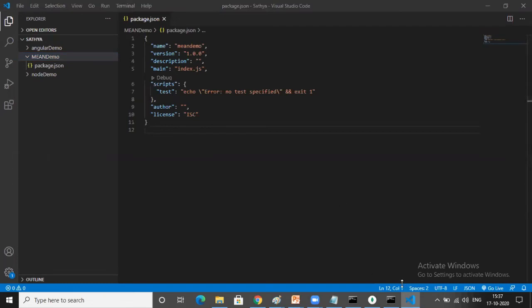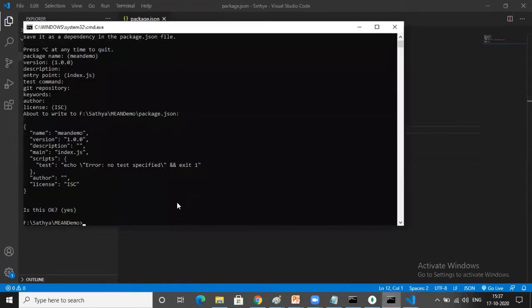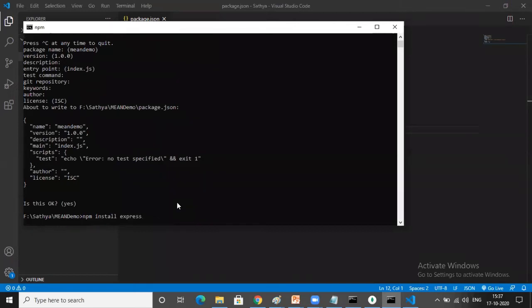Now let us see, first of all, we need to install Express.js. See, our database is ready. Now we are concentrating on Express.js. First, you need to install Express.js. So go to your command prompt. There you can type npm install express. It is installing Express.js. Express.js is a framework which is used to communicate with the MongoDB database.